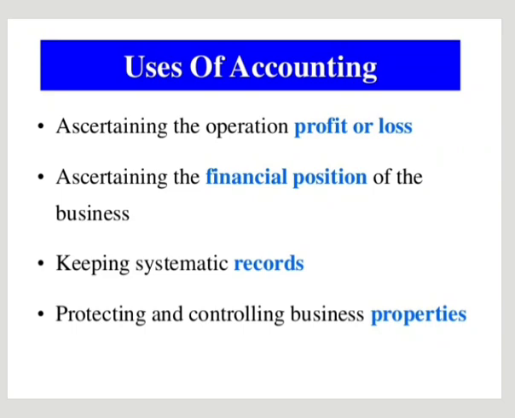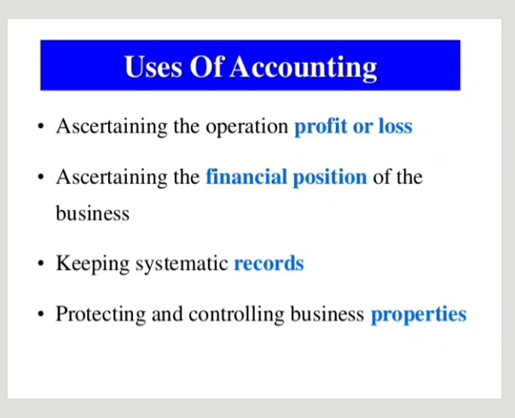Next, uses of accounting. If we record all the transactions in a book, then we can ascertain the operating profit or loss during a period of time. Then, ascertaining the financial position of the business.